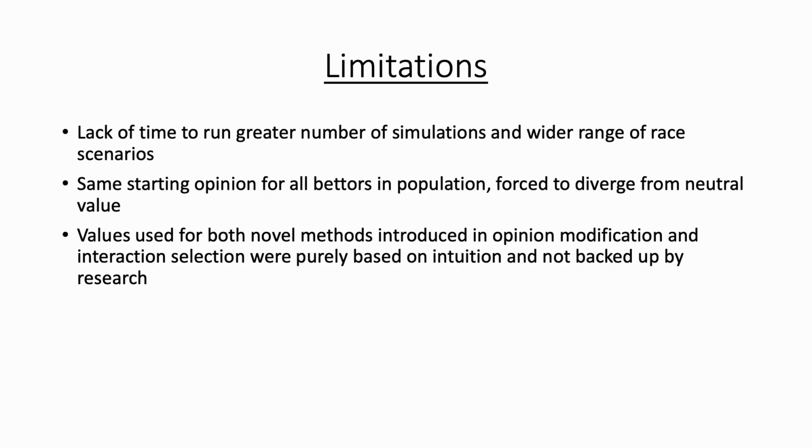There are several limitations with the project completed here. Due to the attempted wide scope of introducing 3 separate new features, it has not been possible to explore them in greater depth, such as a greater number of simulations or wider range of race scenarios. Additionally, as all bettors start from the same initial neutral opinion in each race, it is not realistic, as it is likely that bettors would hold different opinions going into the race. The 2 methods introduced for creating ambiguity and expressed opinion in selecting interaction participants have been based on intuition and have no research to back them up.